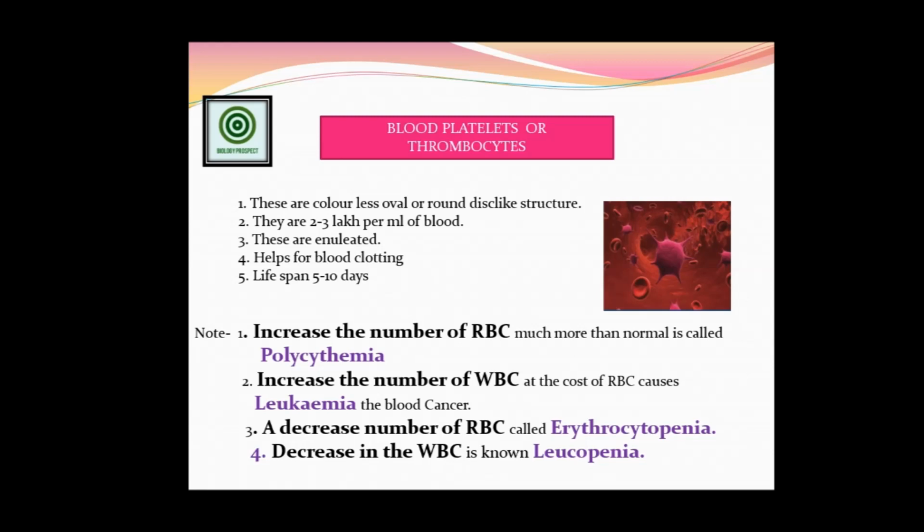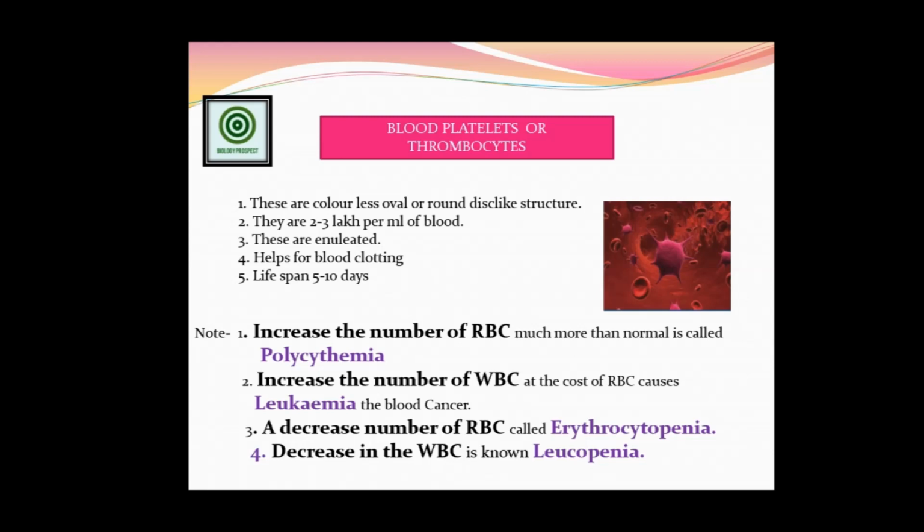Suppose the number of RBC increases: the total number of RBC required in our body is 4.4 to 5 million per 100 ml for the female, and 5 to 5.5 million per 100 ml for the male. If the number is increased, one type of disease occurs, known as polycythemia.